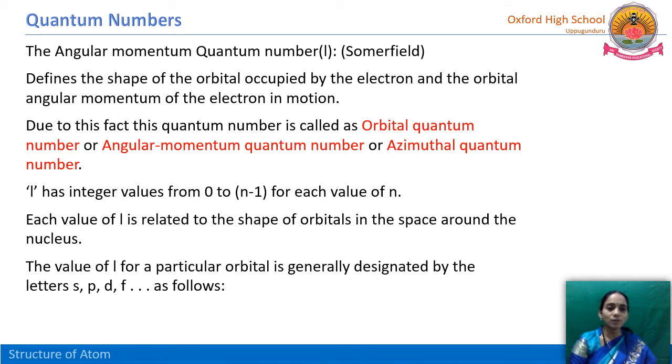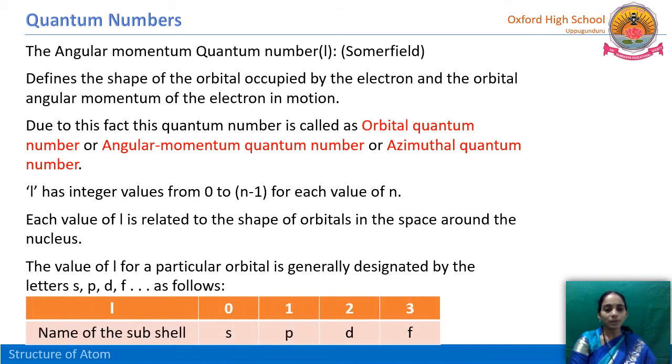These values are integer values. That means these values include 0, and we can calculate them by using the formula n minus 1. If we know the principal quantum number value n, then we can calculate the angular momentum quantum number. So L values start from 0. If n is equal to 1, then the L value is n minus 1, that is 1 minus 1, 0.